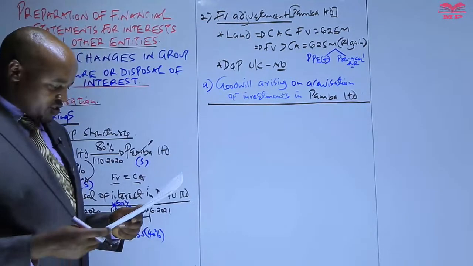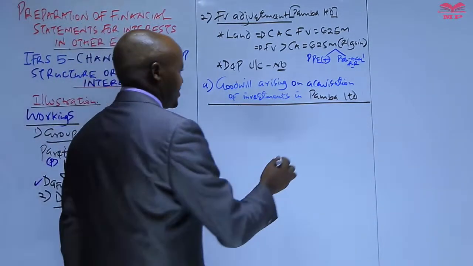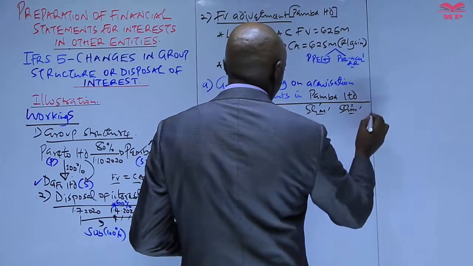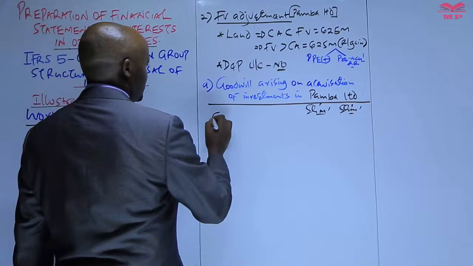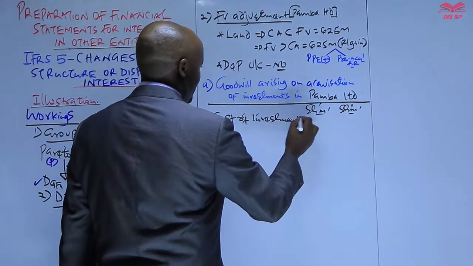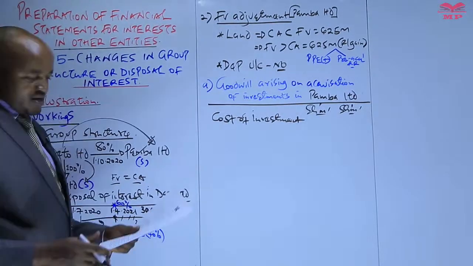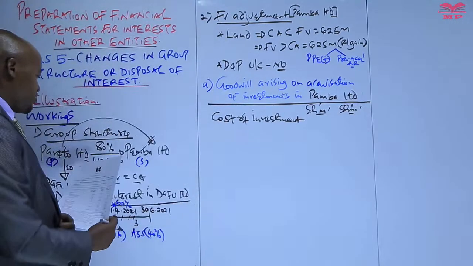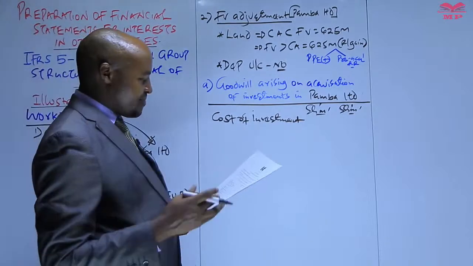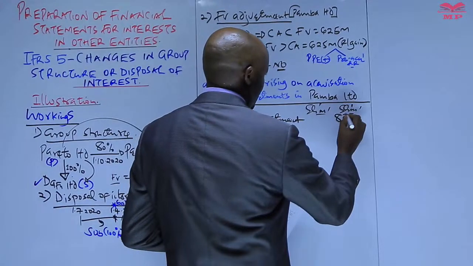Equally, remember, as per the information given in note number 2, we are computing the goodwill using the full goodwill method. That's the first thing you need to note. So how do we compute the goodwill using the full goodwill method? Number 1, we take the cost of investment. So how much purchase consideration was paid by the parent company in acquiring the shares of Paba? That information we have in the statement of financial position of Pareto, specifically under the non-current assets. We are given the amount invested by Pareto in Paba, which is 8,500.